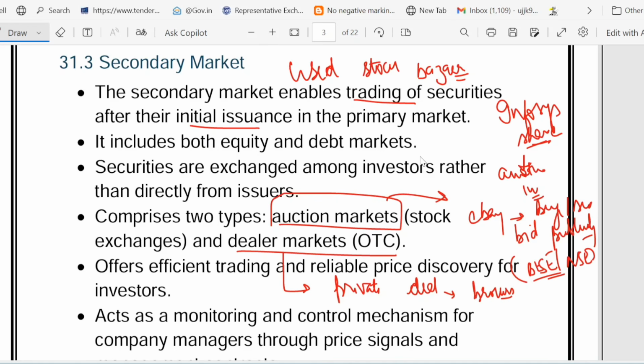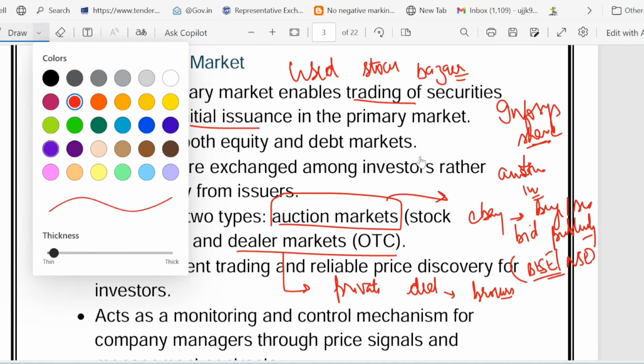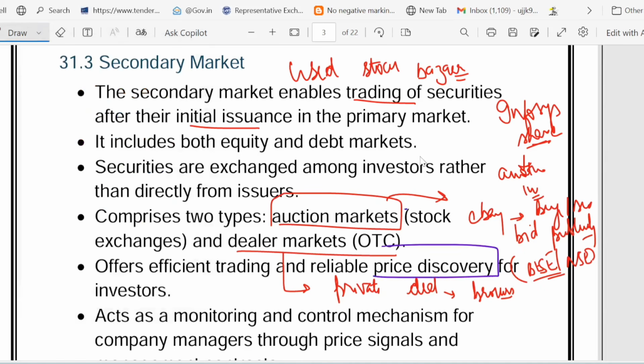Then why does it matter? It matters because of price discovery. Price discovery means the real-time value of the stock, like seeing a trending price on OLX.